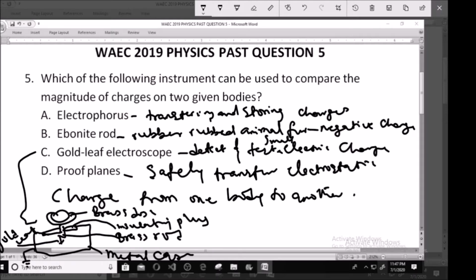The metal case in this gold leaf electroscope is normally connected to the earth. So we call it earthed, to prevent the accumulation of charges due to external influence. The leaf is the sensitive part of the instrument. Its position shows the presence of charges in the discharged rod. So you can easily use it to compare the magnitude of charges in two bodies. So with that, we're going to pick C as the answer.